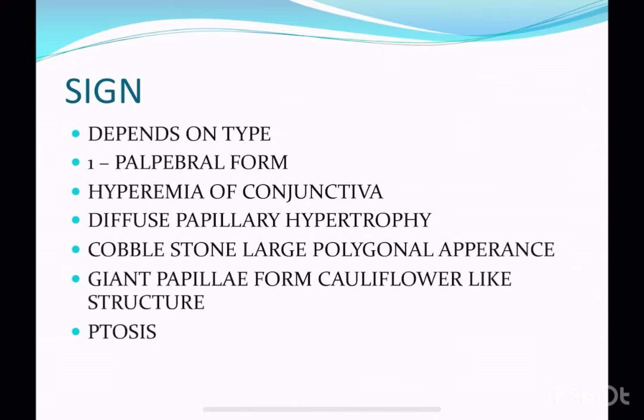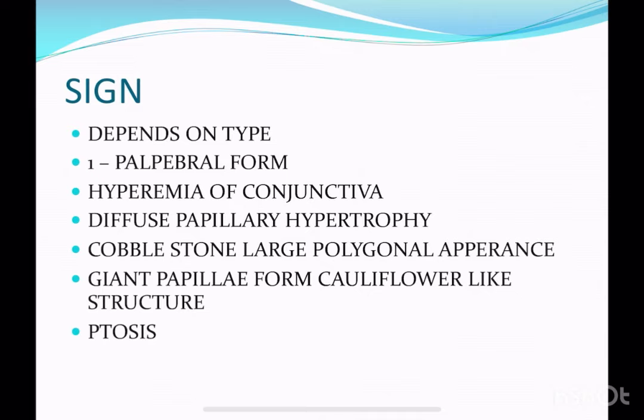So in the palpebral form, there is hyperemia of the conjunctiva. What do you mean by hyperemia of the conjunctiva? The whole conjunctiva will become red because of the dilated blood vessels. Whenever there is dilation, these blood vessels will appear red in the conjunctiva, because the conjunctiva is a translucent structure.